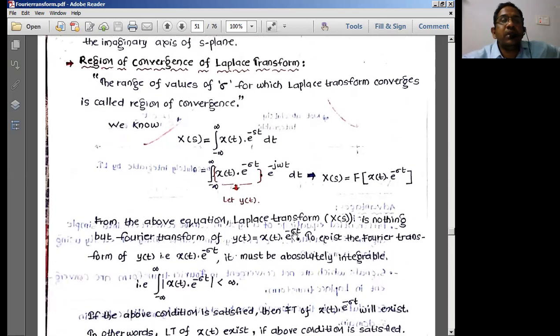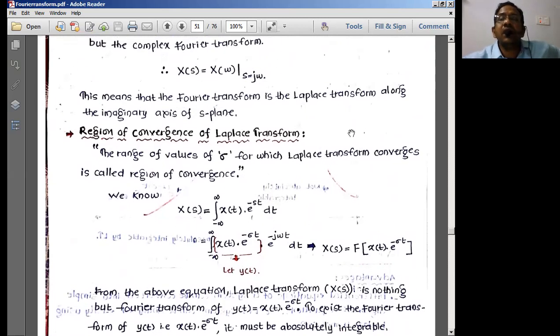Now the next important point in the case of Laplace transforms is the region of convergence, known as ROC. The extra thing we have in the Laplace transform, in comparison with the Fourier transform, is the region of convergence.